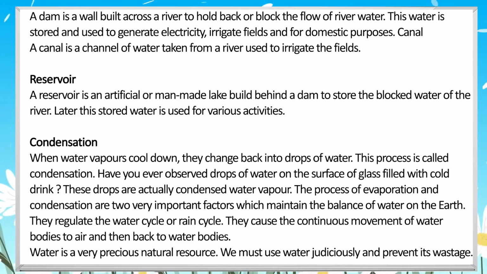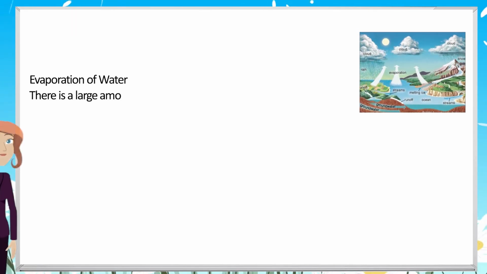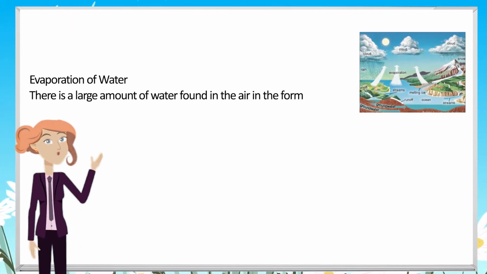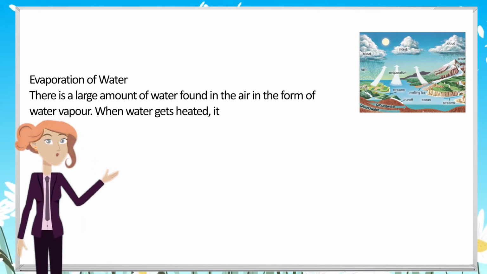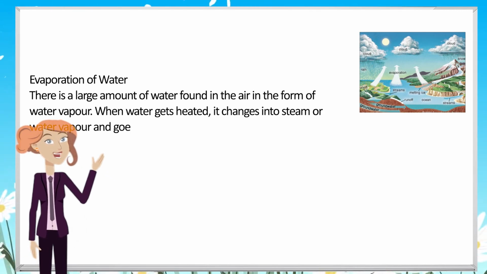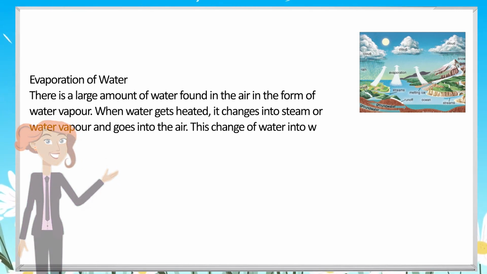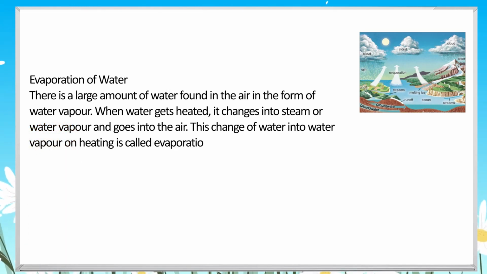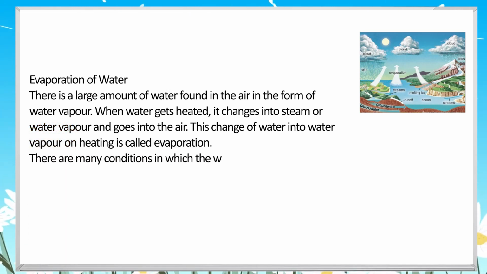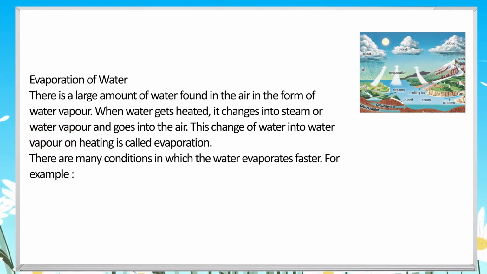We must use water judiciously and prevent its wastage. Evaporation of water. There is a large amount of water found in the air in the form of water vapor. When water gets heated, it changes into steam or water vapor and goes into the air. This change of water into water vapor on heating is called evaporation.